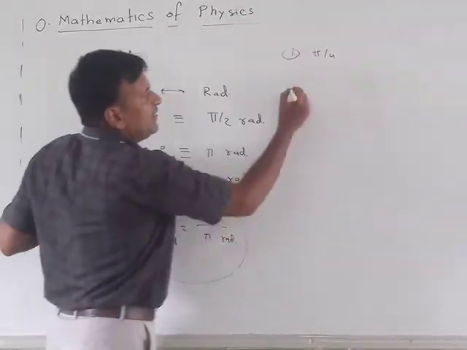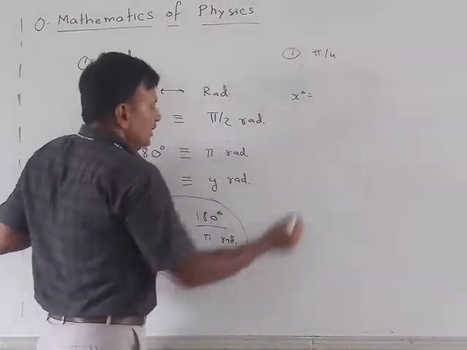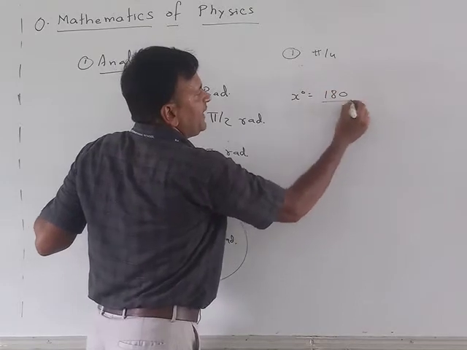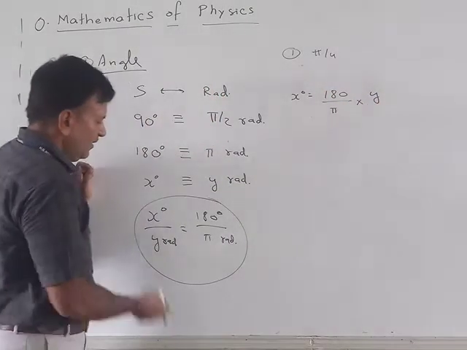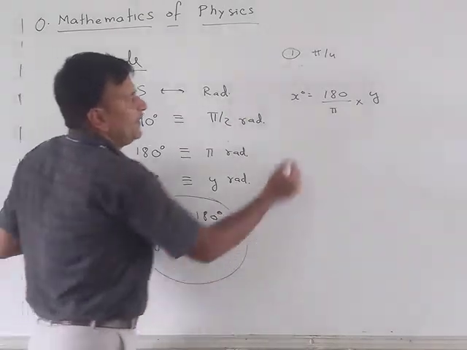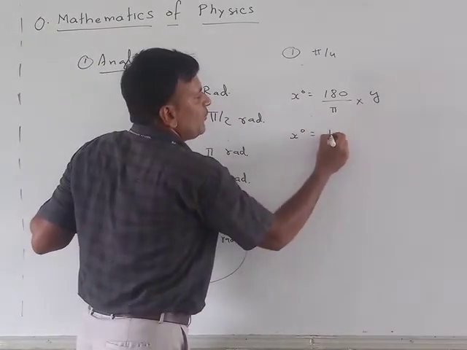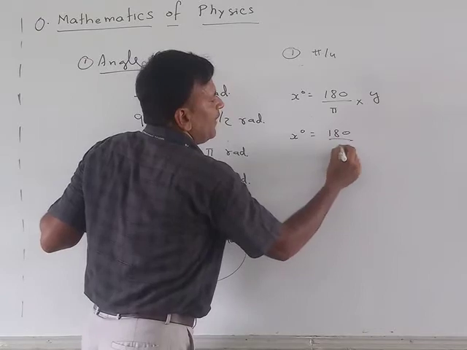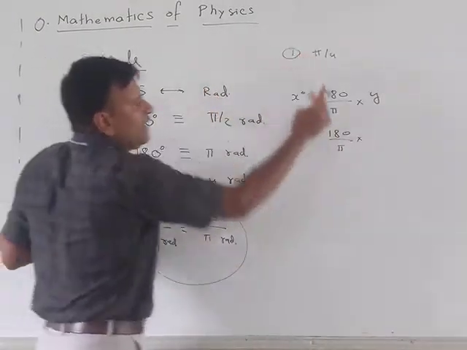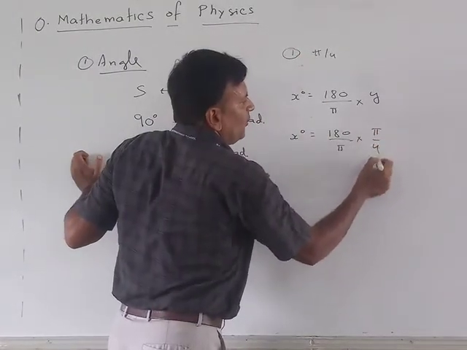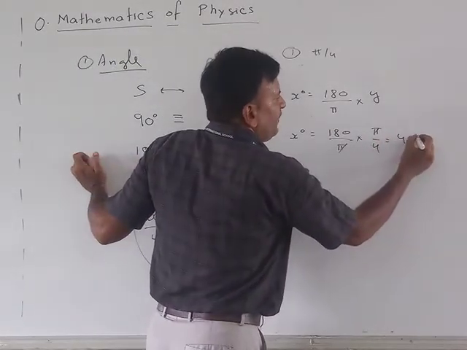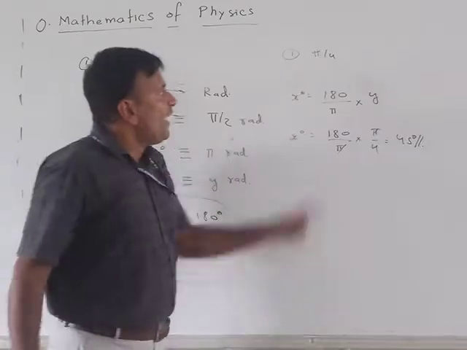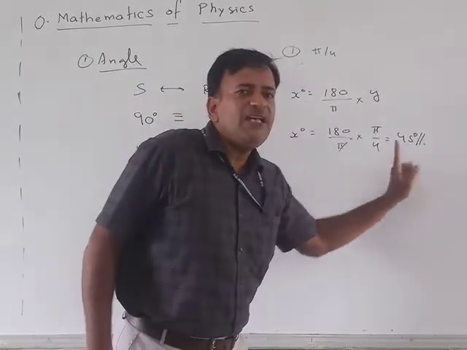So here x degrees is equal to 180 by pi into y radians. What is y? It's pi by 4. Pi cancels out, and 180 by 4 is how much? It is 45 degrees. So pi by 4 radians is equivalent to 45 degrees.